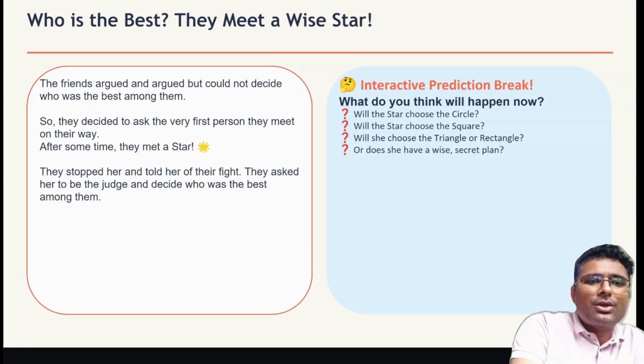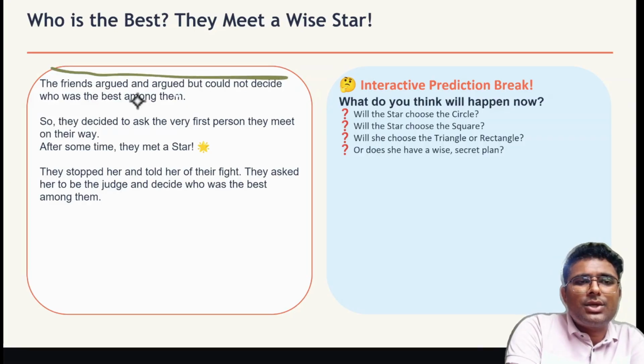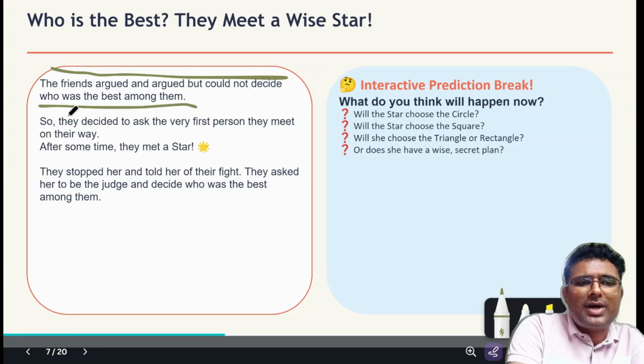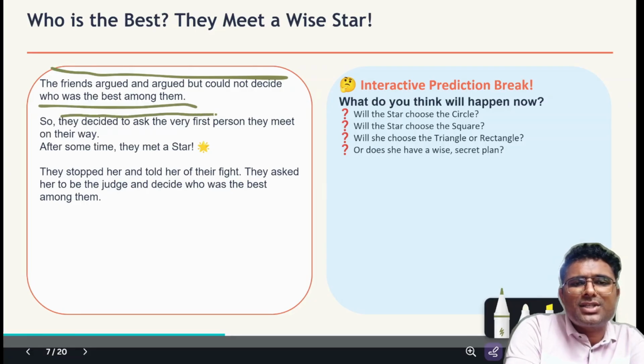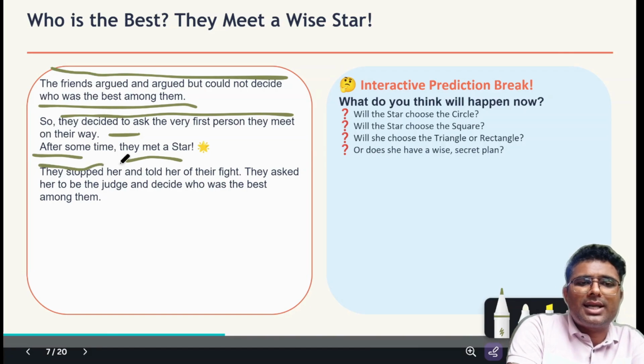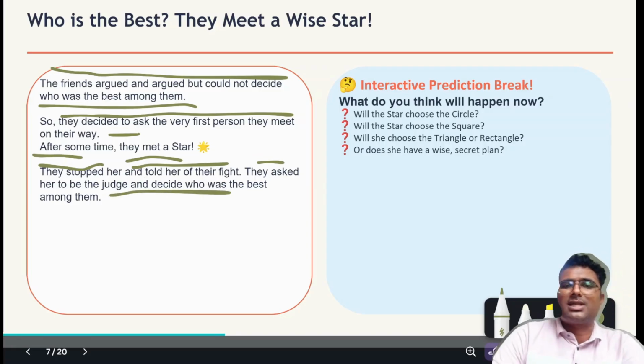So the friends argued and argued but couldn't decide who was the best among them. Finally they decided to ask the very first person they meet on their way. After some time they met a star. They stopped her and told her of their fight. They asked her to be the judge and decide who was the best among them.